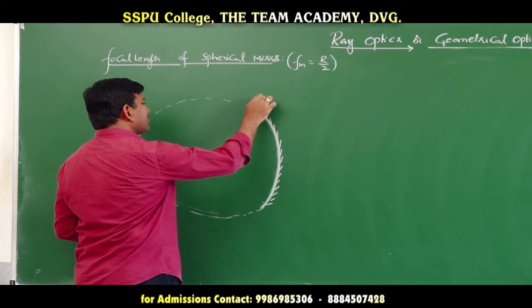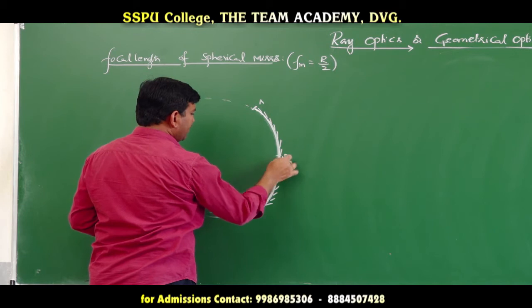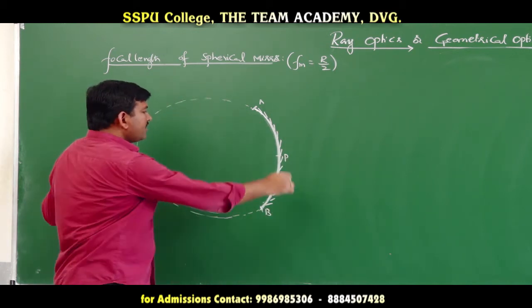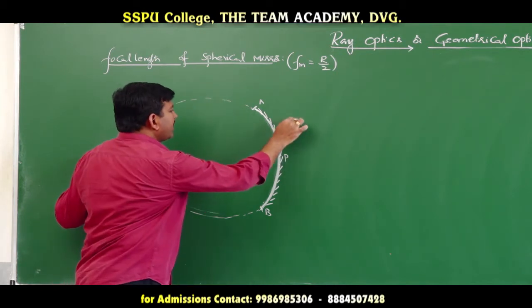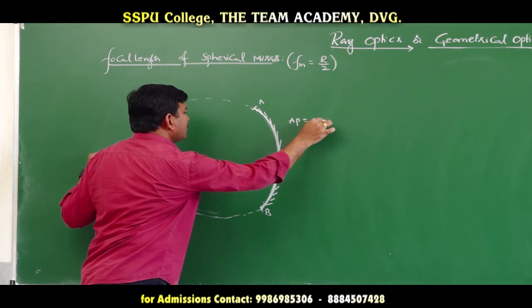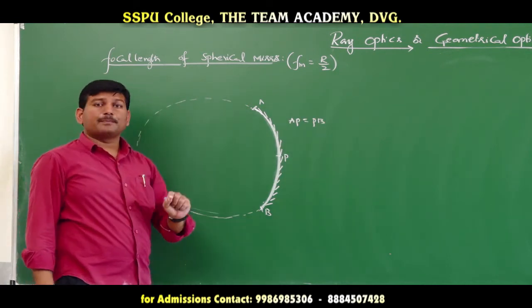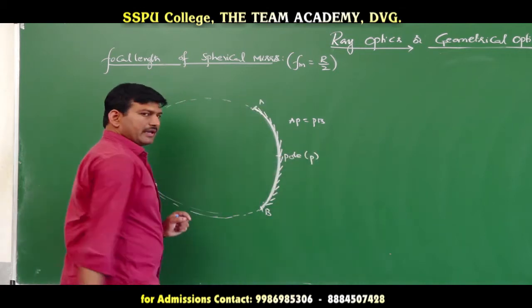Now for this spherical mirror A, P, B. If AB is a spherical mirror, here P is the geometrical midpoint. If P is the geometrical midpoint, I can say AP is equal to PB. Now the geometrical midpoint of the mirror is said to be the pole. Pole is nothing but the geometrical midpoint of the mirror.